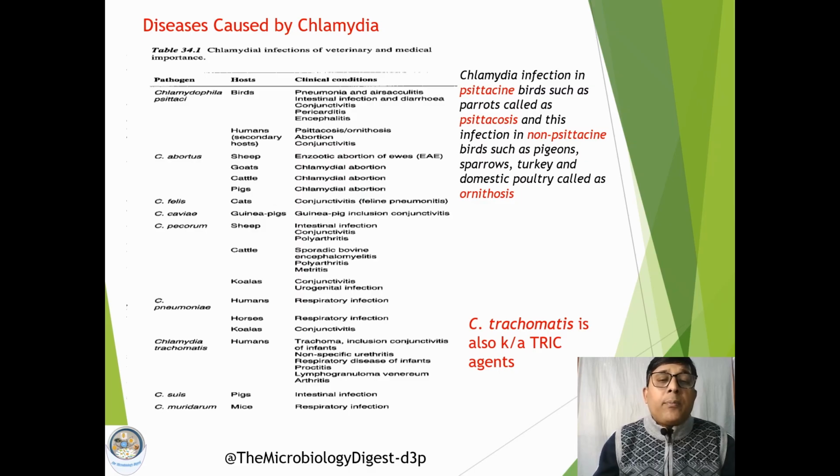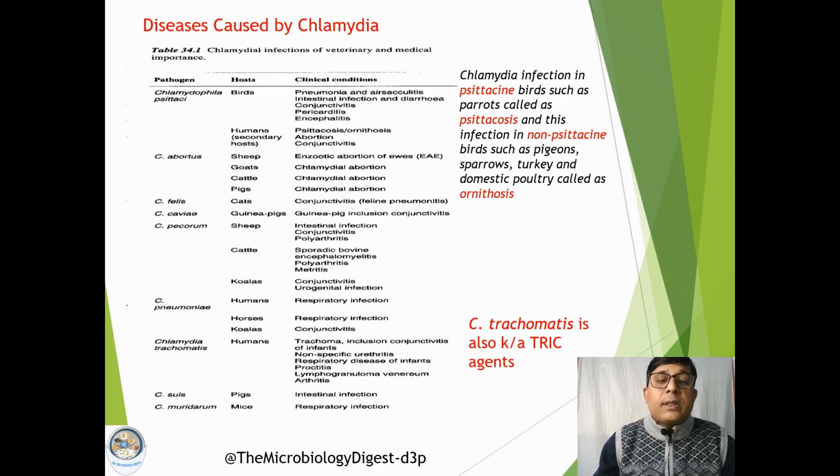Then Chlamydia pecorum, we have already discussed, is associated with a specific disease called sporadic bovine encephalomyelitis or Buss disease.